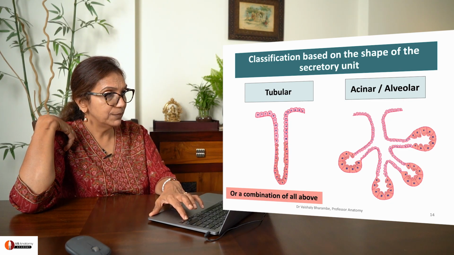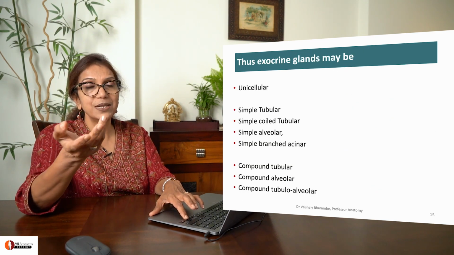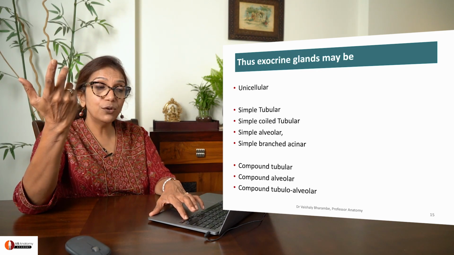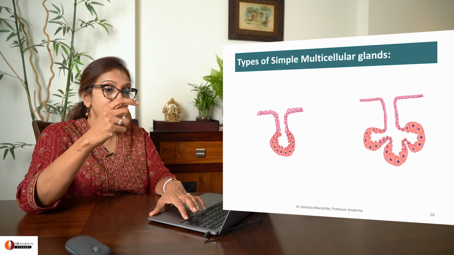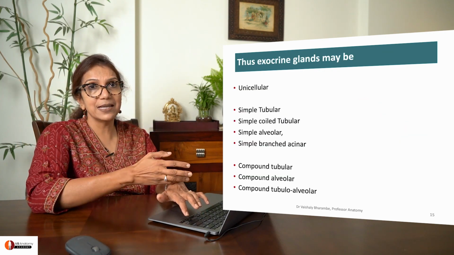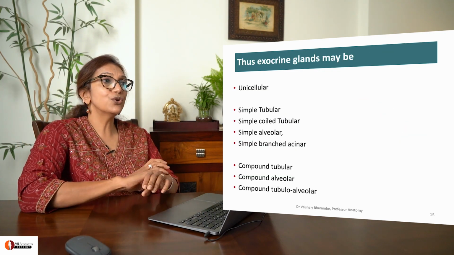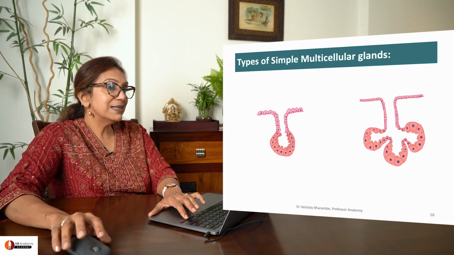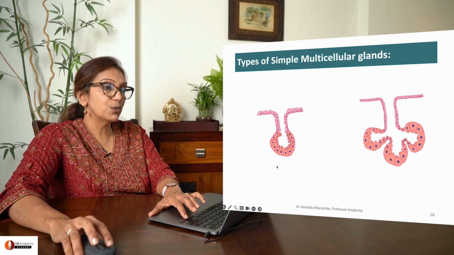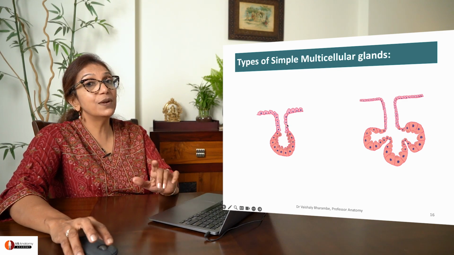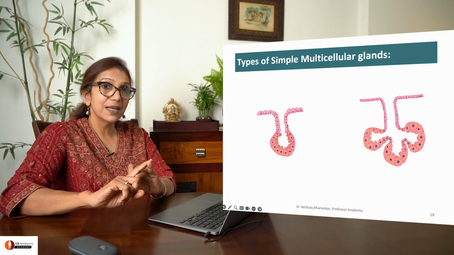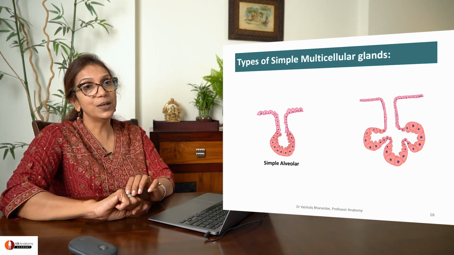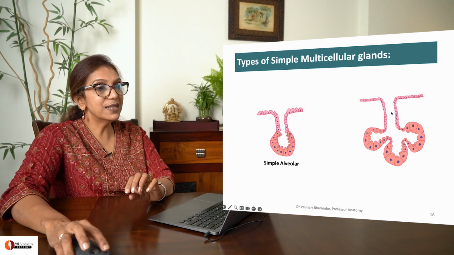For example, you have, of course, unicellular, simple tubular, simple coiled tubular, simple alveolar, and so on. The list is endless. Okay? What I'm going to do is show you images to remember. See if you can identify. This is a sac-like secretory unit and a single duct. So will it be simple? Yes. And of what type? Alveolar. Simple alveolar gland.